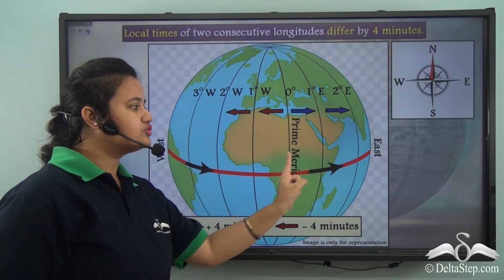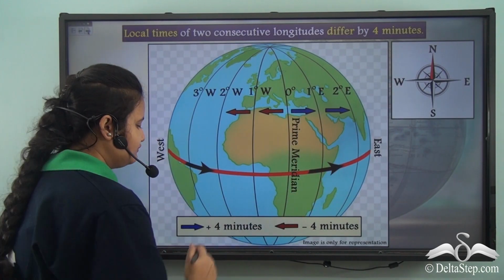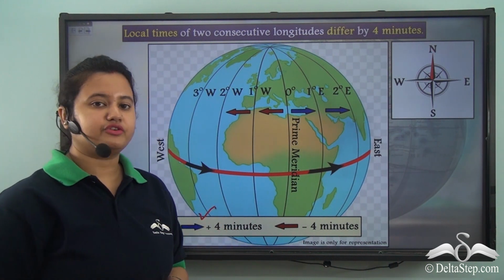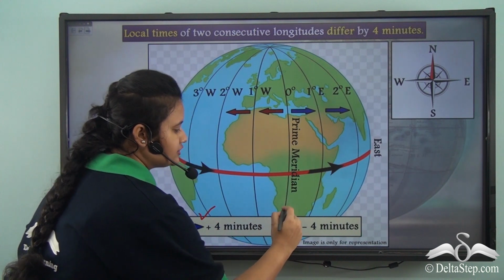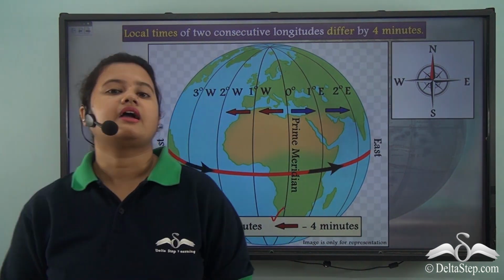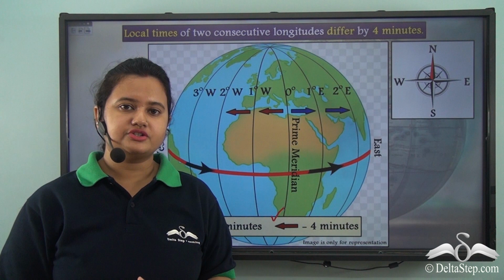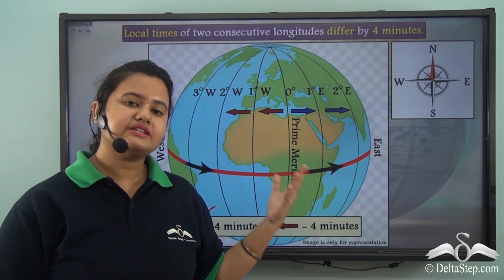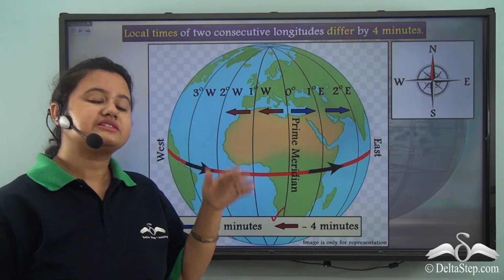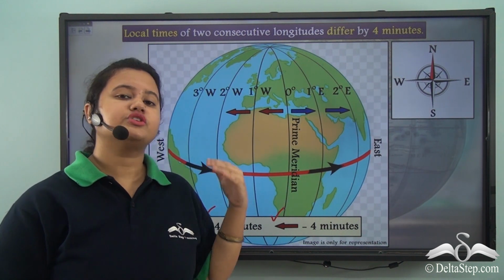So if we move to the east, we add 4 minutes, and if we move to the west, we subtract 4 minutes. Now you must be wondering why we add 4 minutes if we move to the east of prime meridian, while we subtract 4 minutes if we move to the west.